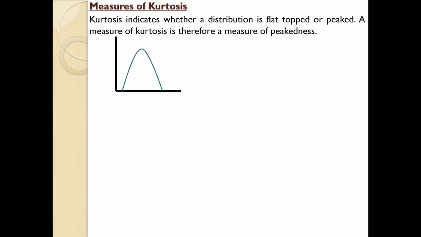So this is a graph, and if you go through this graph, you can see that the height of the curve is too high. So it is a peaked curve, which is represented by the term leptokurtic, because it is a curve which is having the highest position.